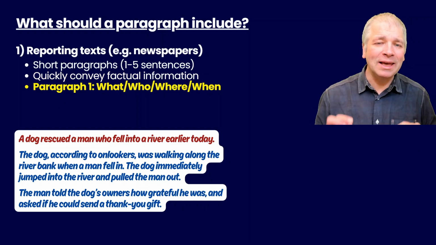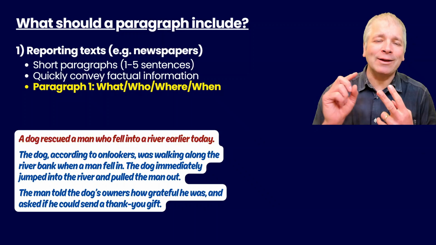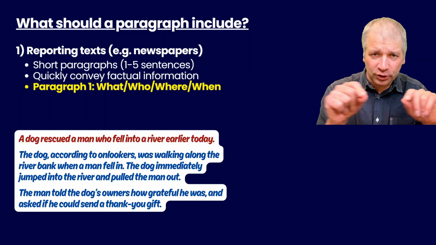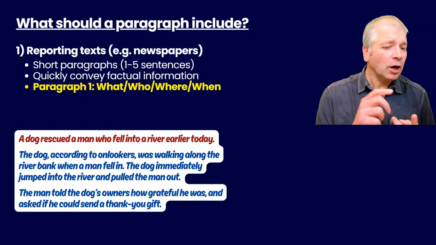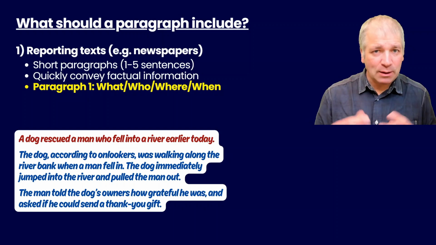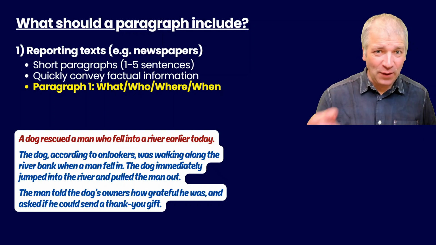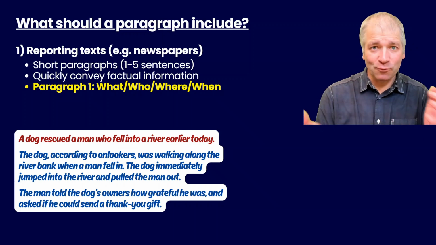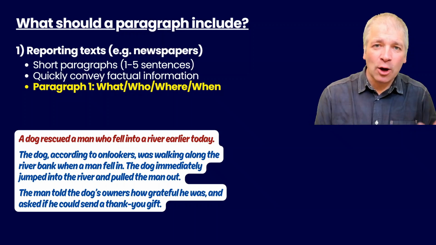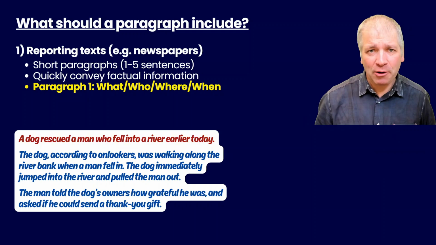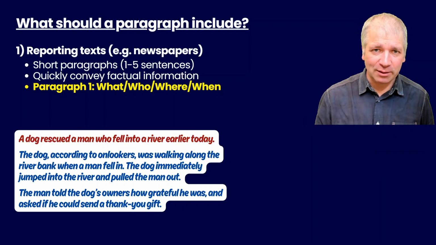Paragraph 1 normally contains this: what, who, where, and when. And you can see in the first line we have those things. What and who comes at the beginning. A dog and a man, that's the who. The what is rescued because the man fell. Where is a river. And when is earlier today. So that's usually the main goal of the first paragraph of a reporting text.